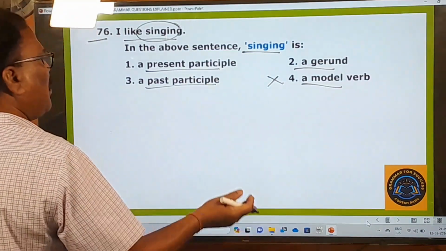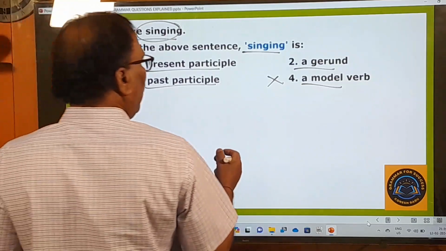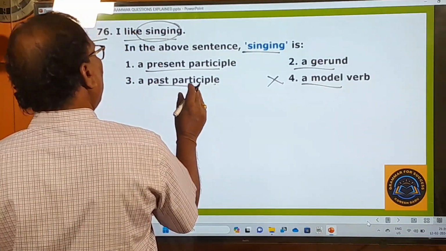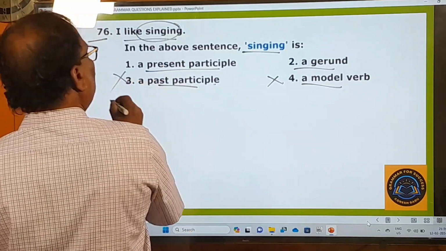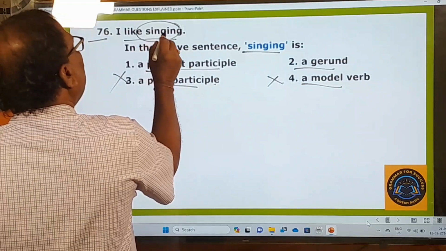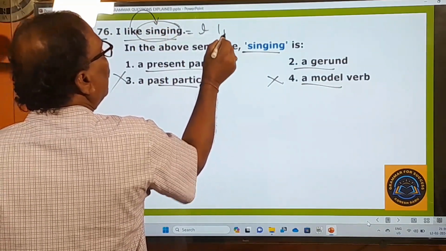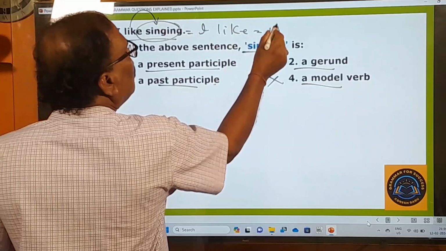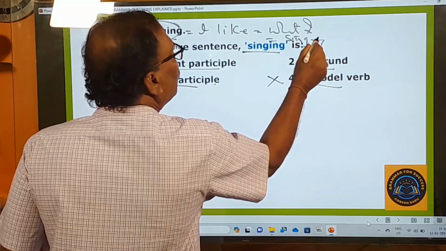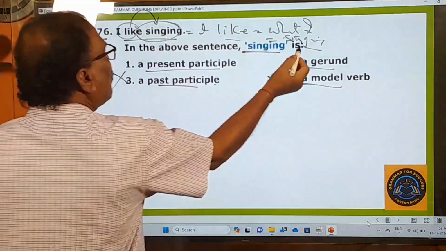Modal verbs are shall, should, will, would, can, could, may, might. And it's not a past participle at all. It's a present participle or a gerund. Remember, when this ing-form verb is used after a verb: I like what? Singing. When you question the main verb with what, you get the answer singing.